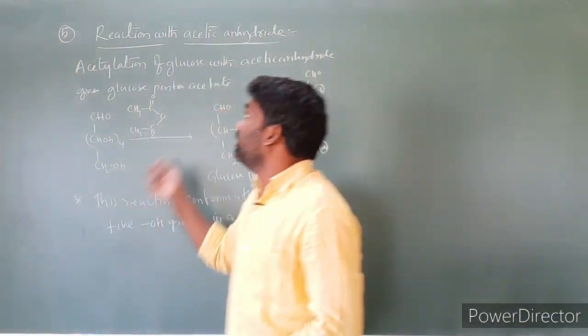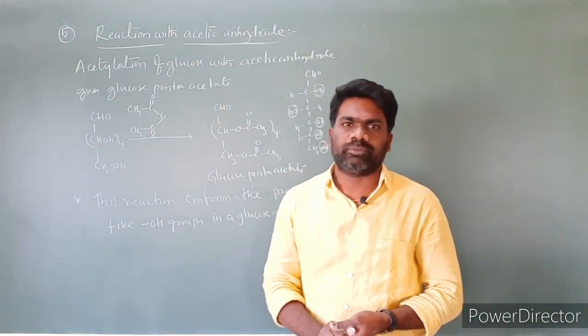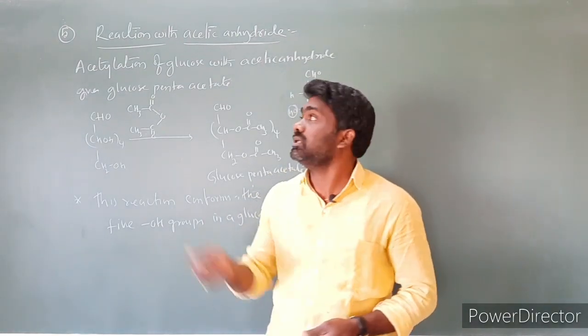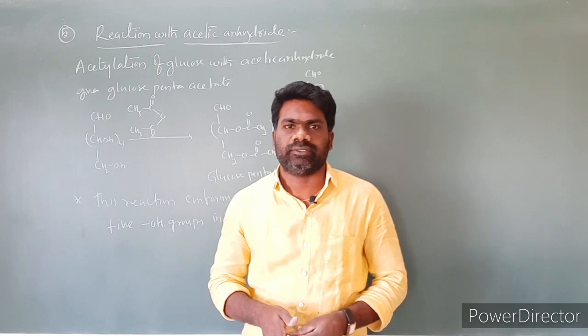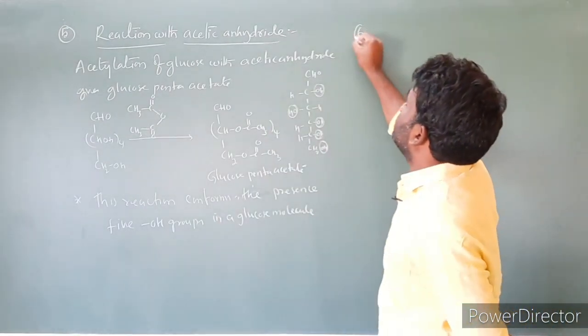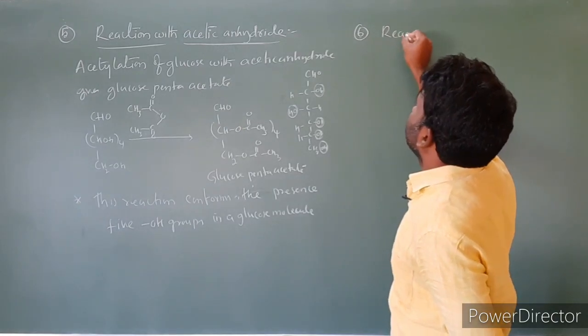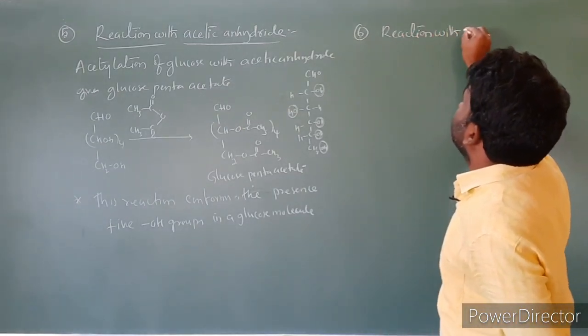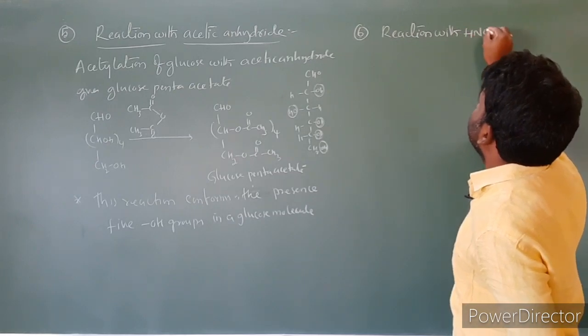So this is the fifth reaction. This reaction gives information about the presence of 5 OH groups in a glucose molecule. Next is the reaction with nitric acid, HNO3. This is the sixth one.